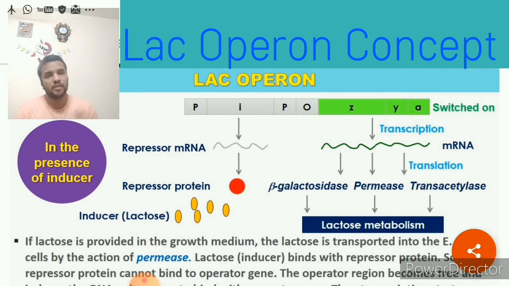Here, in the presence of inducer, the inducer binds to repressor protein and the structural genes will be active and they will produce the enzymes. This is called positive regulation. So by this you can easily understand the regulation of gene expression.